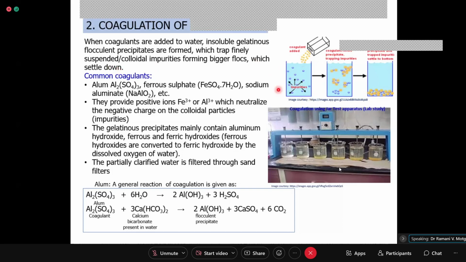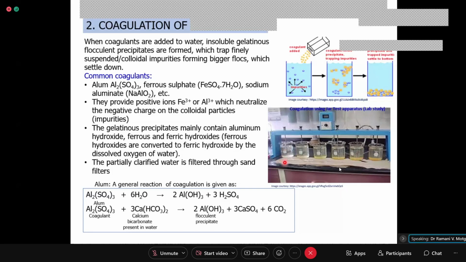So here a diagrammatic representation is there. These are the negatively charged colloidal particles, and they do not come together or stick together. But when you add a coagulant, mostly positively charged Fe and Al, on the surface of these positively charged particles all your negatively charged colloidal particles will go and stick together. Because they were separate, now they are coming closer, they become larger, and that is how a time reaches that the whole thing settles down along with the coagulant and the colloidal particles, and the water is clarified.